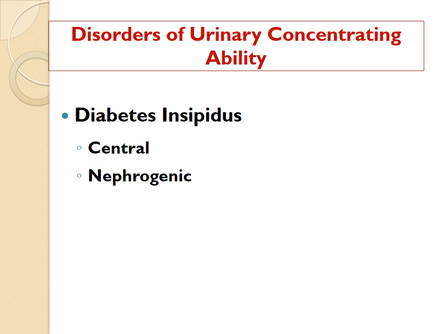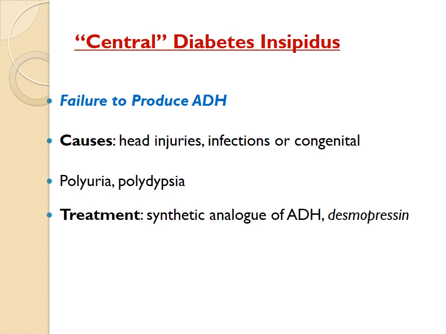Now let us discuss both the causes. One is central diabetes insipidus. Here the cause is failure to produce ADH. This diabetes insipidus is because of the deficiency of the hormone ADH or vasopressin. And now you know that the distal tubules and the collecting duct will reabsorb water only in the presence of ADH. If ADH is absent, then they will not reabsorb the water.